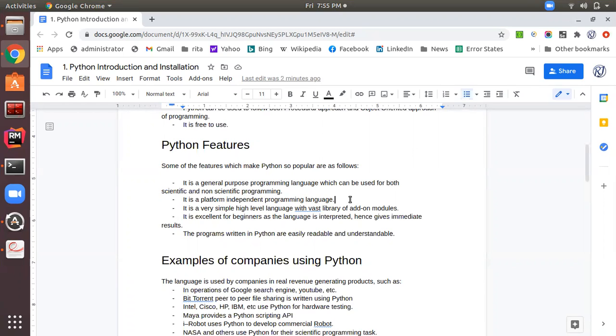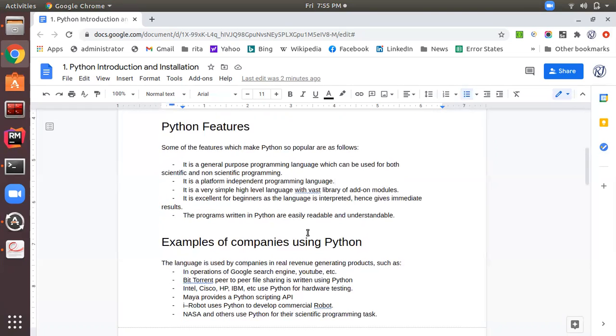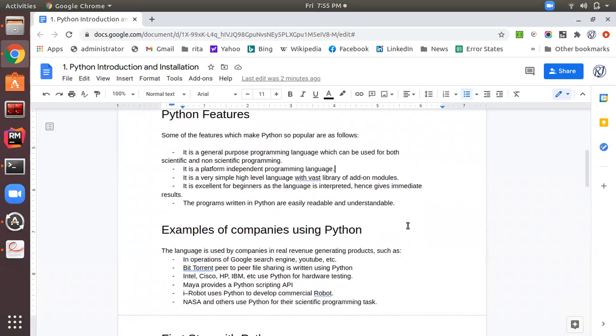Means this language provides support for various operating systems like Windows, Linux, Mac, etc. It is a very simple, high level language with a vast library of add-on modules, and it is excellent for beginners as this language is interpreted, means it uses an interpreter. That means it gives the immediate result of the command and statement. The programs written in Python are easily readable and understandable.